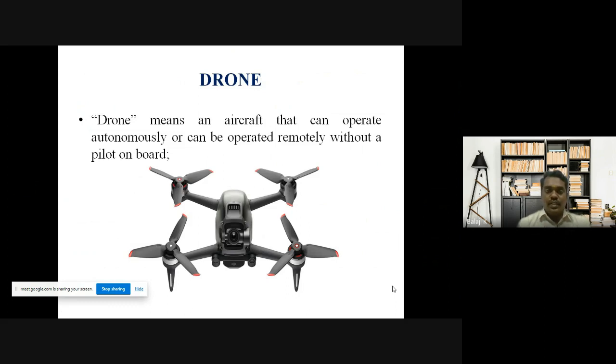As per DGCA norms, DGCA meaning Directorate General of Civil Aviation, they framed the Drone Rules 2021, which were implemented earlier. As per the DGCA norms, a drone means an aircraft that can operate autonomously or can be operated remotely without a pilot on board. So it can be operated manually or automatically without a pilot. That is called a drone. Below, I attached one picture for your understanding, to show how a drone looks.